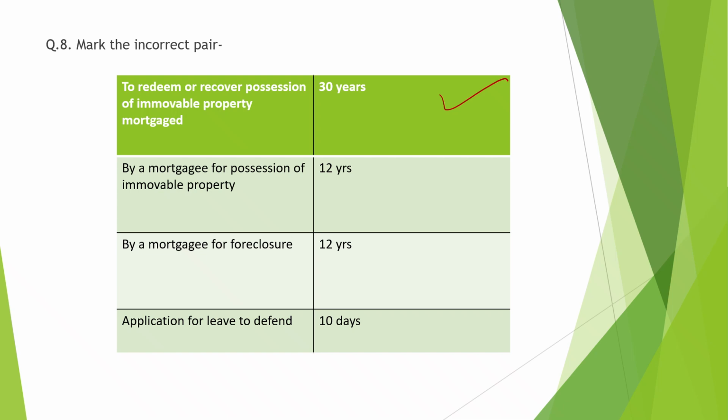Number 2, by a mortgagee for possession of immovable property. Yes, right. By a mortgagee for foreclosure, 12 years. Now this is wrong. Why? Because in foreclosure you get 30 years of time. Next, application for leave to defend, 10 days. This is right.